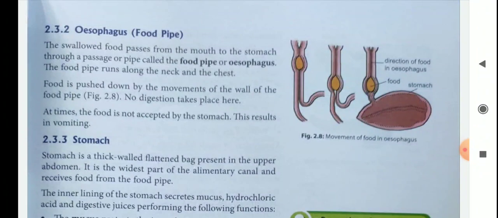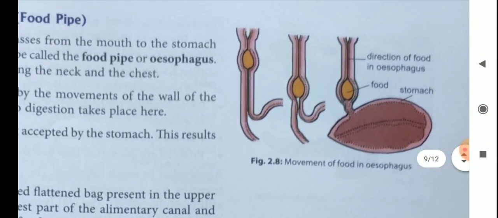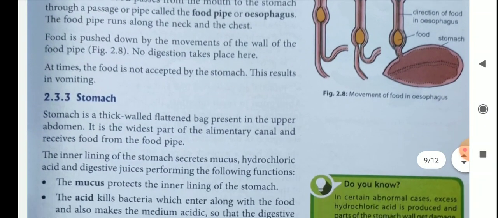Okay. At times, the food is not accepted by the stomach. This results in vomiting. Okay. Here in this figure, you can see movements of food in the oesophagus, how the food moves from mouth to stomach. Then it comes to the stomach.